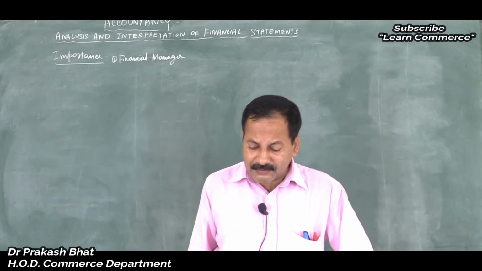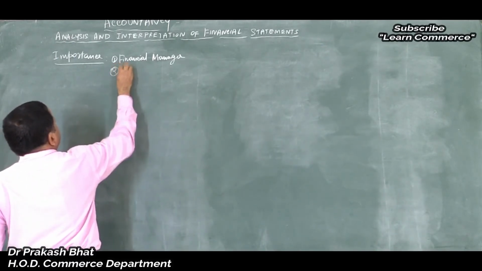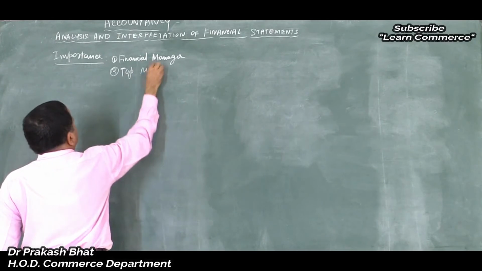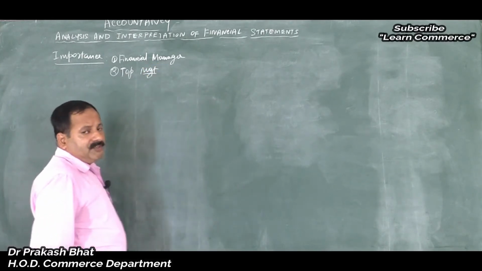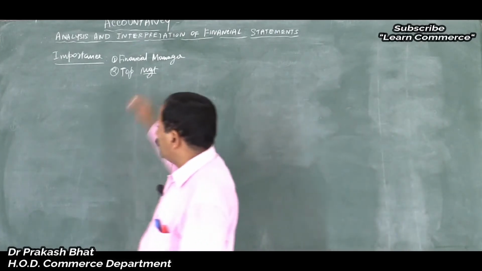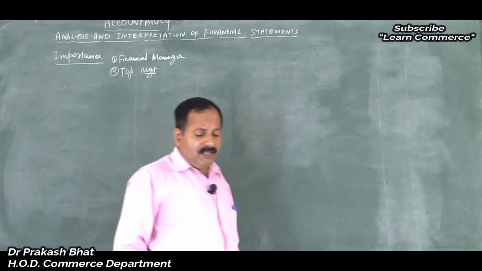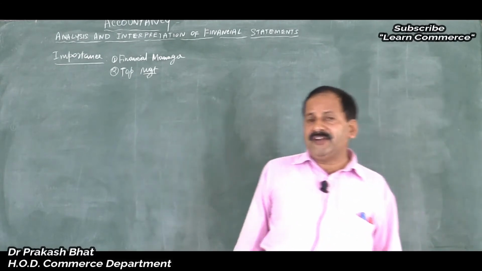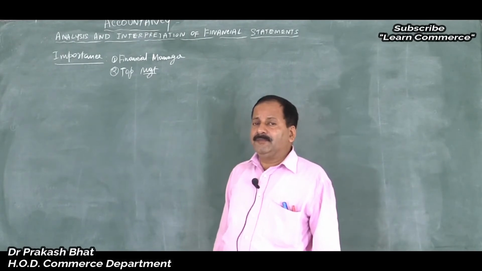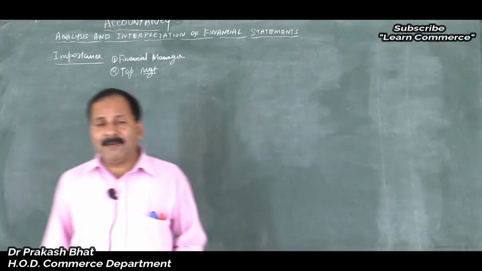Then the second one is top management. Top management is at the strategic level, isn't it? They are there to plan only. Top management may be the managing director, directors, chief executive officer, president of the company, all these people come under top management, the topmost officials, including the company secretary. They are responsible for strategic planning. So at the top level they will plan and they will make the lower level management people implement the plans.